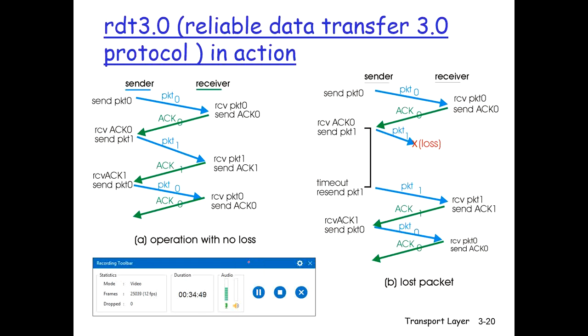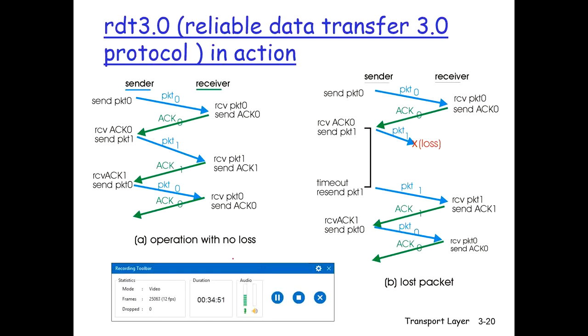We will take four scenarios when the sender is sending packets to the receiver: there is no loss, there is a lost packet, there is a lost acknowledgement, or there is a delay in acknowledgement.